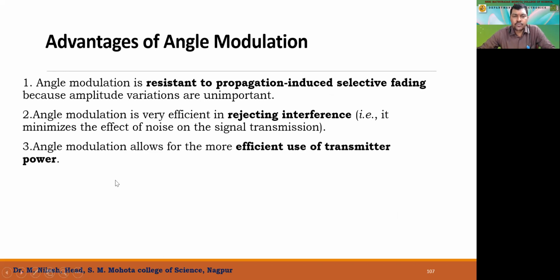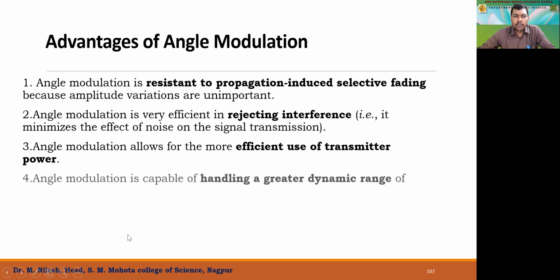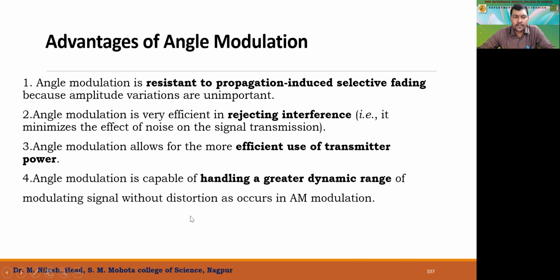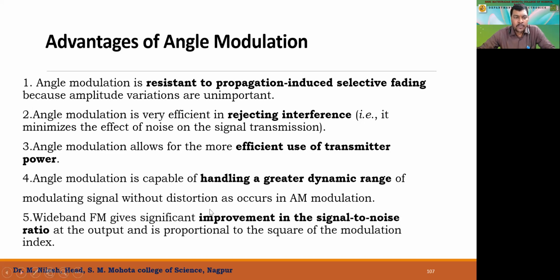Angle modulation allows more efficient use of transmitter power, and it is capable of handling a greater dynamic range of the modulating signal without distortion, as occurs in amplitude modulation. And wideband frequency modulation gives a significant improvement in the signal-to-noise ratio at the output, proportional to the square of the modulation index. So these are the advantages of frequency modulation and phase modulation.